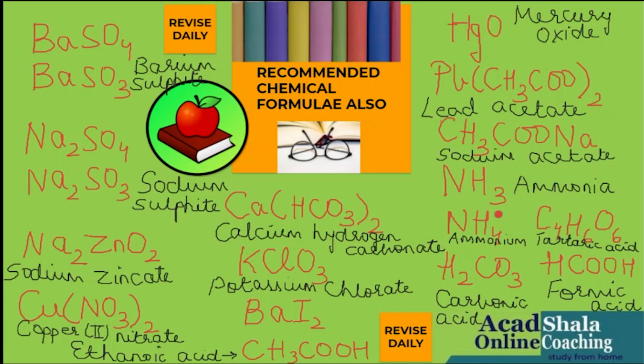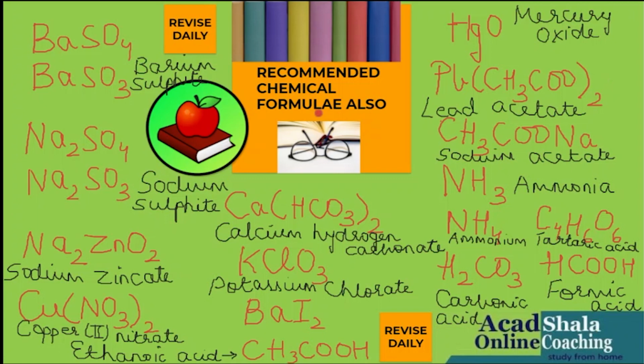Ammonia, NH3. Ammonium, NH4. Tartaric acid, C4H6O6. This will come in your next chapter too. Carbonic acid, H2CO3 or hydrogen carbonate, the meaning is the same. Next is formic acid, HCOOH or methanoic acid. This will come in your next chapter too. So this is very, very important.